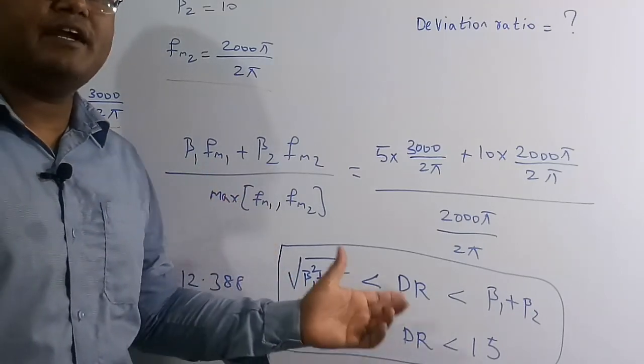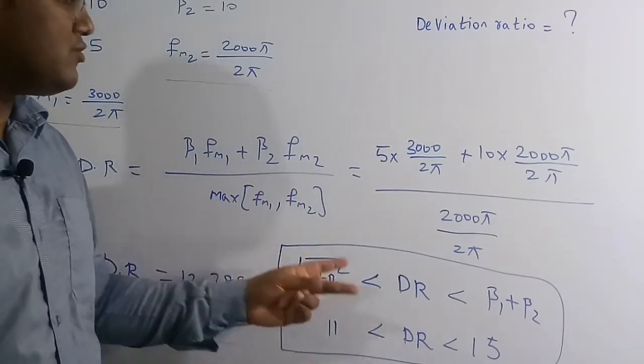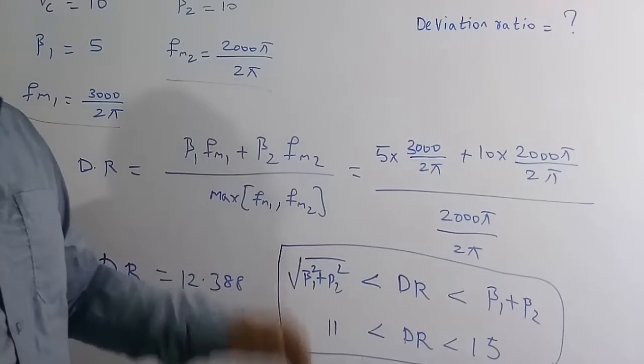If you want a rough idea, you can eliminate the options, but this is the exact formula. By this lecture, we have successfully completed the 70 previous year questions of analog communications of communication systems of the IES or ESE electrical engineering, in a very detailed manner.